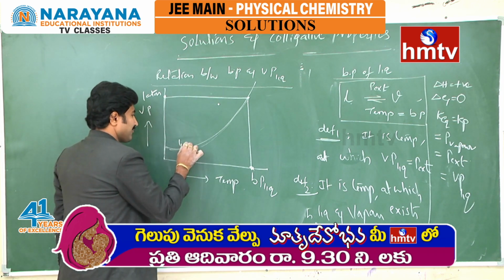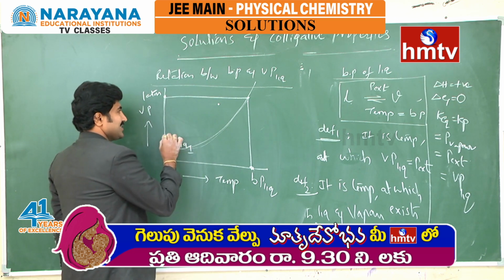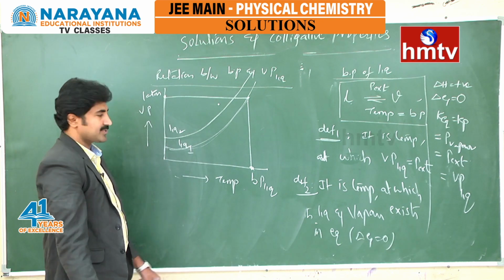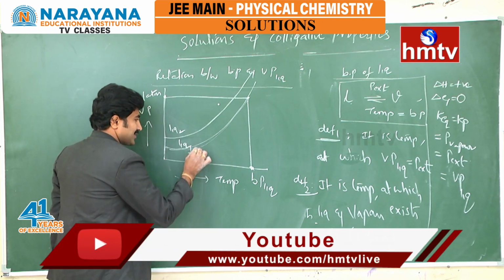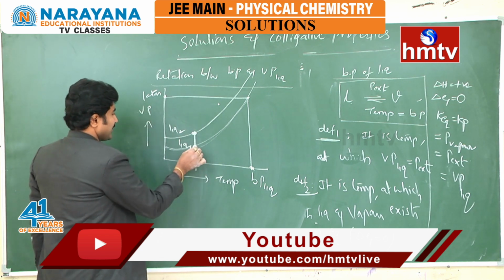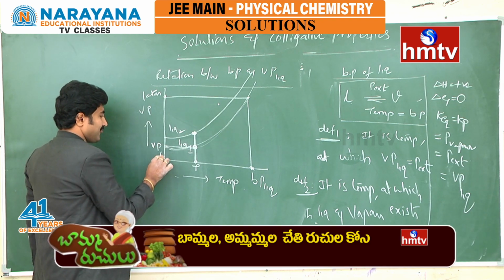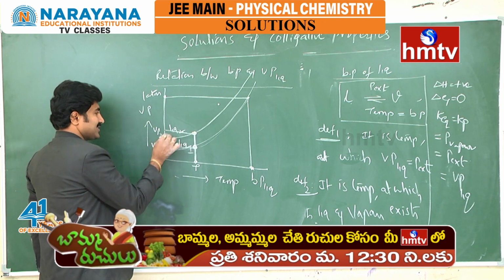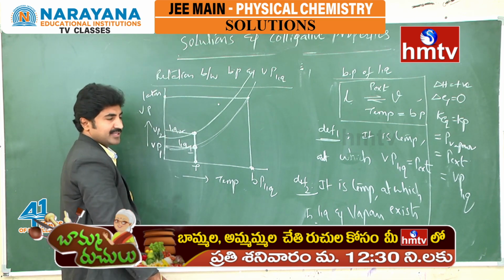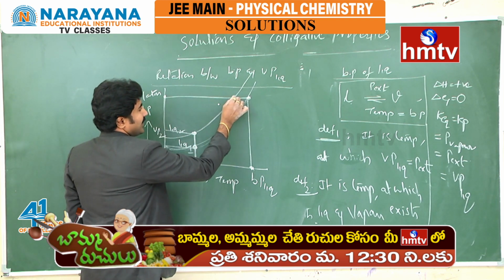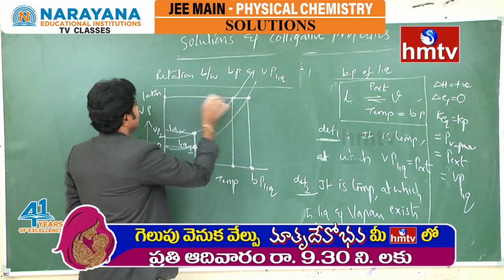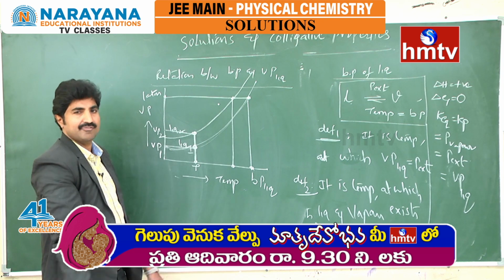Suppose this is liquid 1 and this is liquid 2. I am taking two liquids in the graphical representation. The starting temperature is the same. At this temperature T, this is the vapor pressure of the first liquid and this is the vapor pressure of the second liquid. Then if you raise the temperature, both liquids' vapor pressures increase and reach the external pressure at a definite temperature.